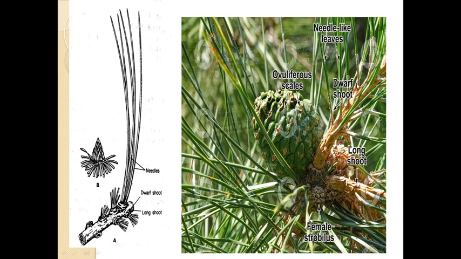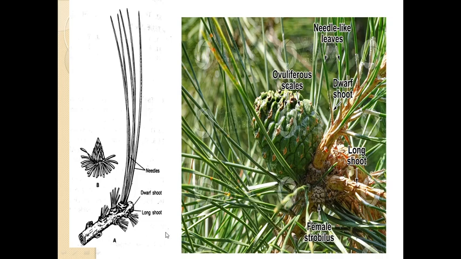On that dwarf shoot there is also the development of cones. See here the female strobili, also called the ovuliferous scales, seen in this photograph. See, this is the long shoot, and over the long shoot there are dwarf shoots, and there are needle-like leaves.